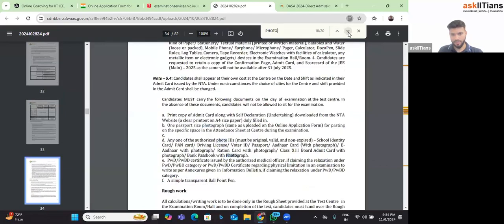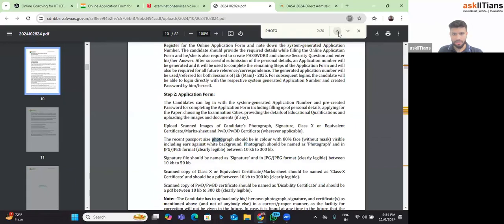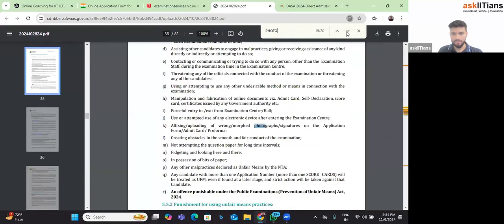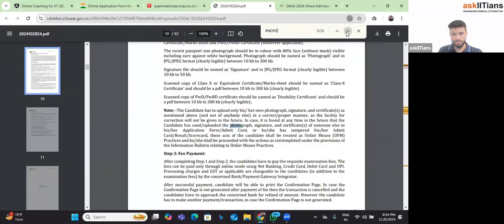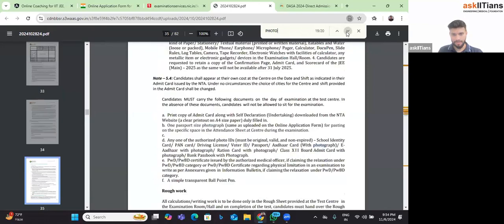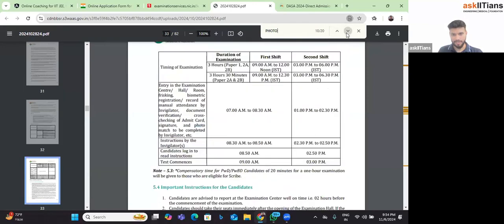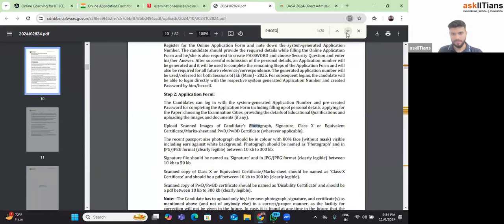So the sample photograph is not here. Let me check once. But I'll still tell you what that means. Let me check first over here if it is available. Okay, it is not there. Sir, look, what does 80% mean?